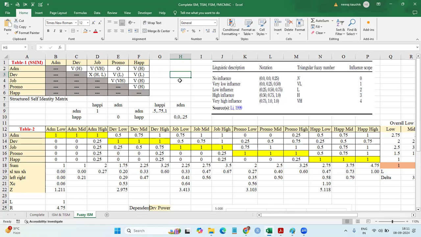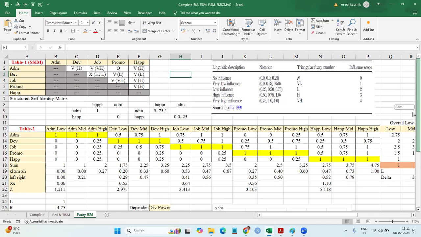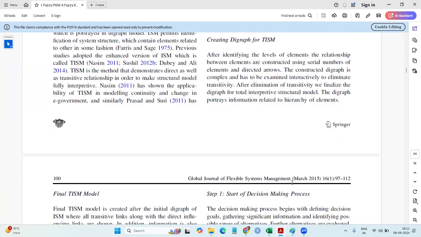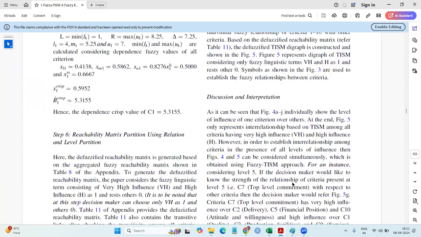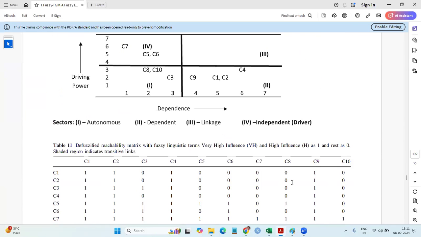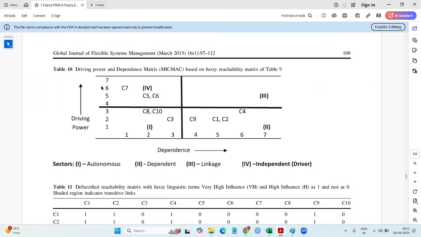Okay, and the second question is by Elena: how do we interpret the difference in MICMAC and Fuzzy MICMAC? It's exactly the same. Only thing is, Ashish and Gaurav have made both of them. They say if you work on the MICMAC, then this will happen. Let me show you. This is the first one, MICMAC, and the same interpretation is there, driving power, etc. See here, the complete numbers will come 1, 2, 3, 4, etc.